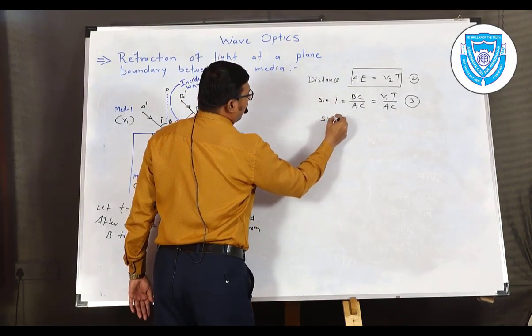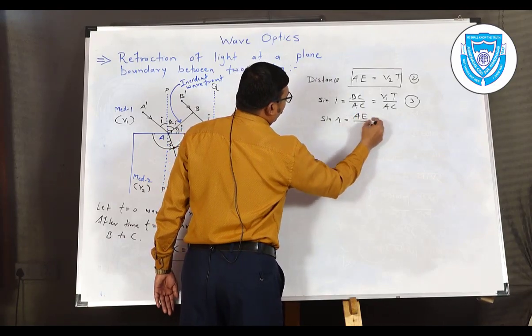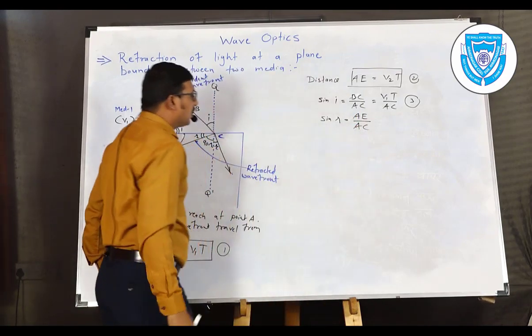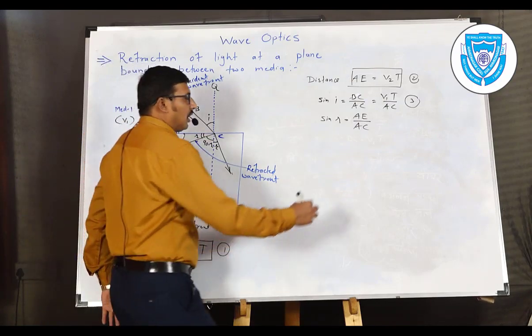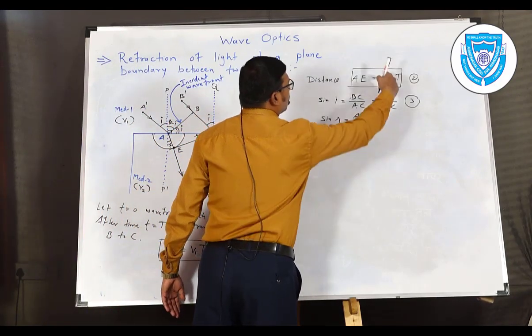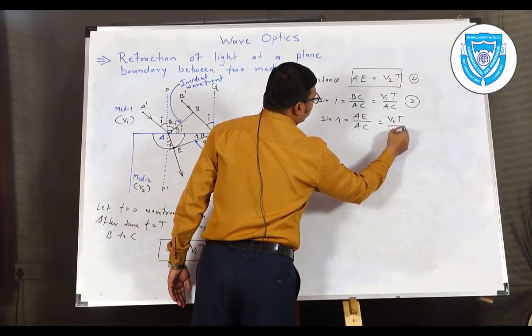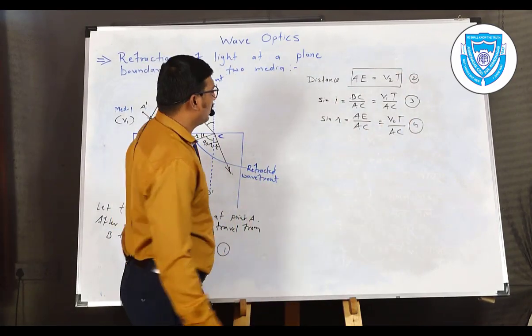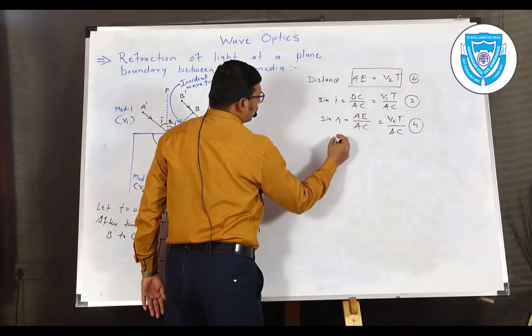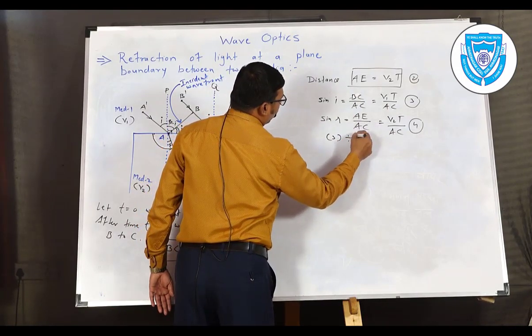Similarly, sine R is equal to AE divided by AC, opposite divided by hypotenuse. Again using equation 2, AE is equal to V2 into T, so sine R is V2T divided by AC. This is equation number 4. Now we divide 3 by 4. What do we obtain?